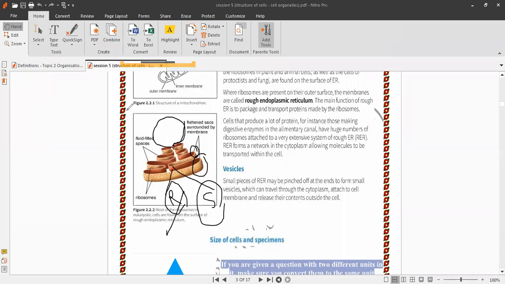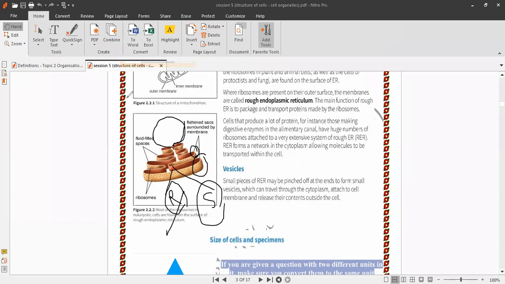No. Chromosomes consist of DNA plus protein, so we can't say chromosomes are the same as DNA. A true nucleus means a membranous nucleus that contains the nucleolus and also a nuclear envelope outside it.